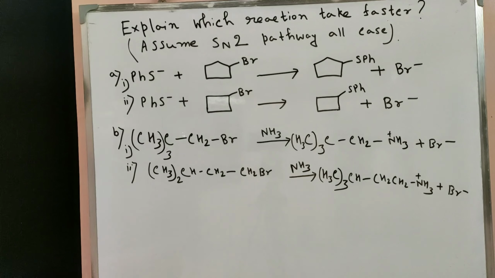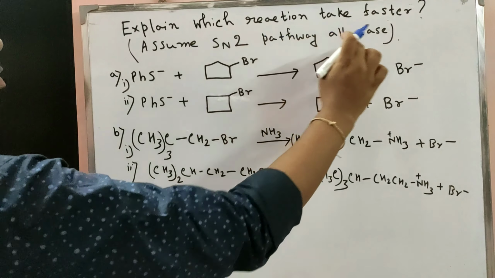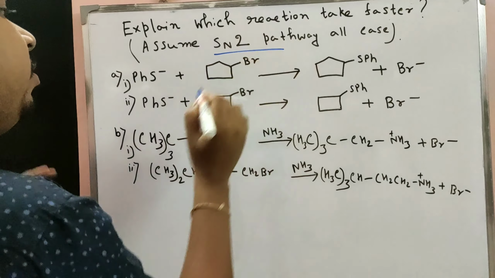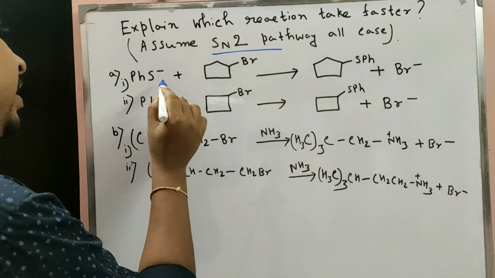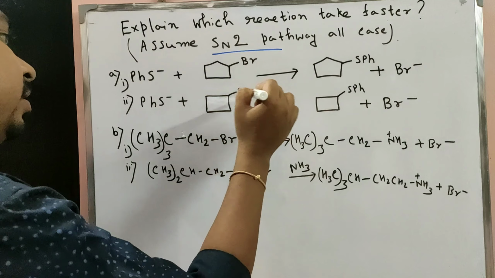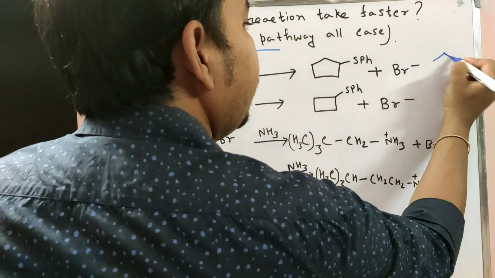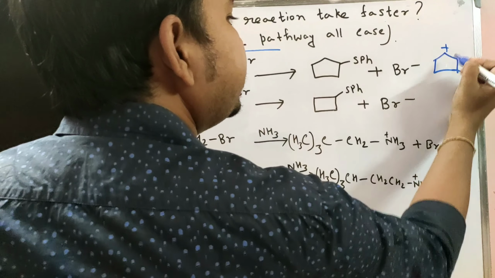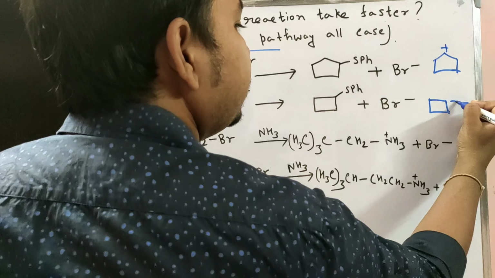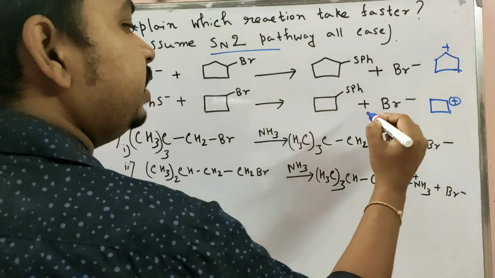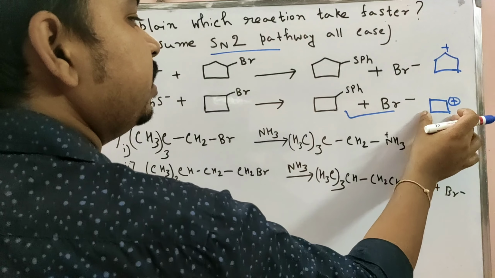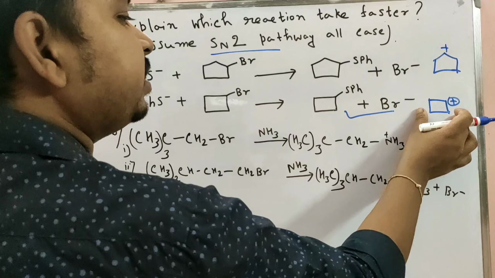Now one of the important facts here: explain which case is faster, assuming the SN1 pathway and the SN2 pathway in all cases. When the reaction goes through the carbocationic form, this one reacts faster because the stability of the transition state is high.